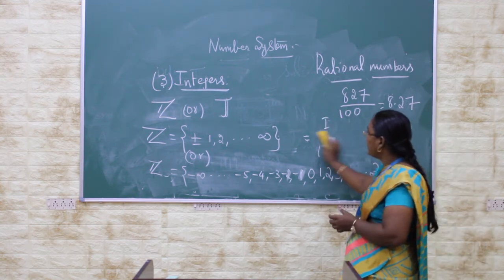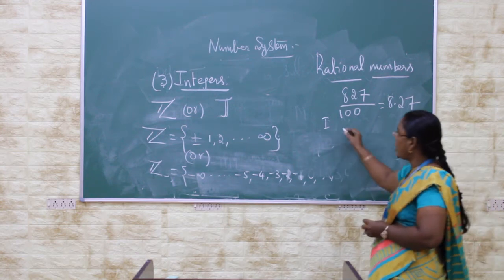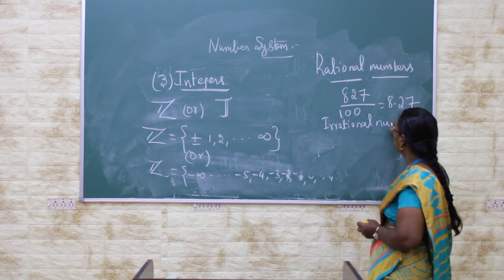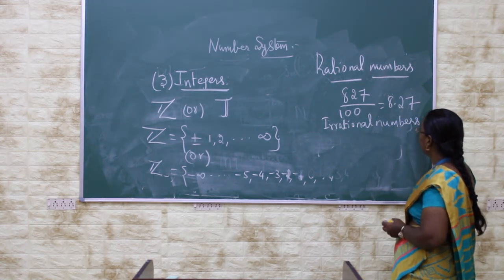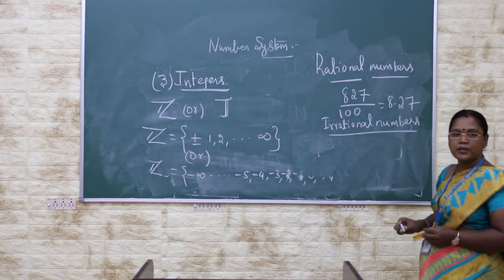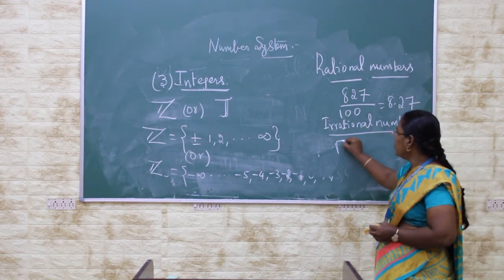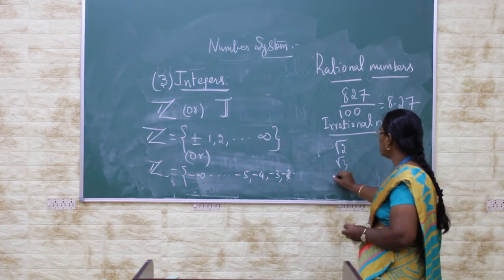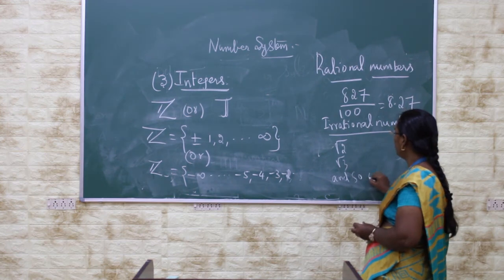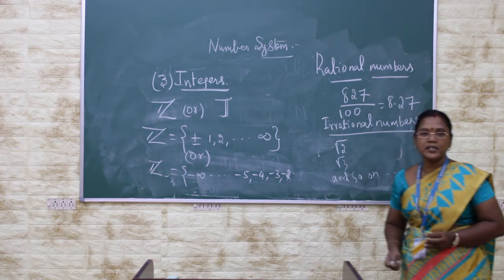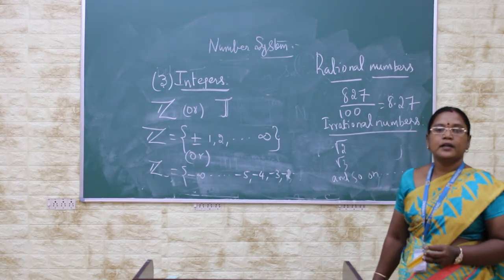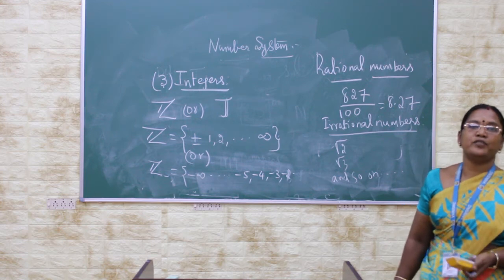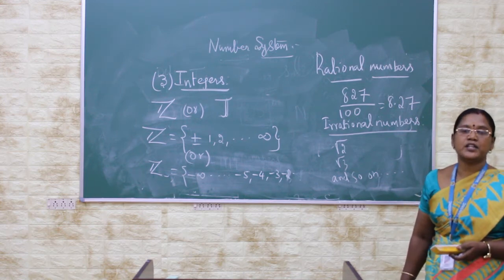A number other than the rational numbers is called an irrational number. The examples for irrational numbers are root 2, root 3 and so on. Can you guess what an irrational number is? Yes, a number taken from the square root of a value can be given as an irrational number.